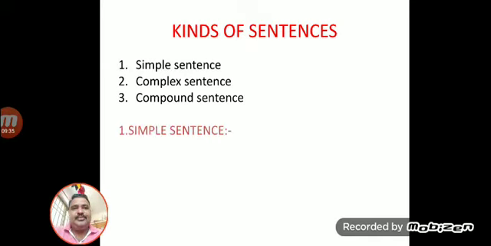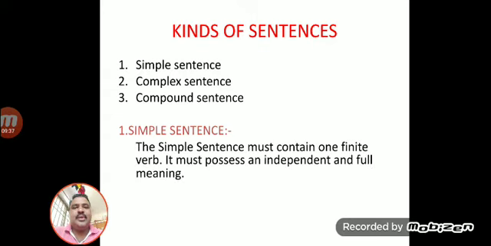Simple sentence: a simple sentence must contain one finite verb, and it must possess an independent and full meaning.